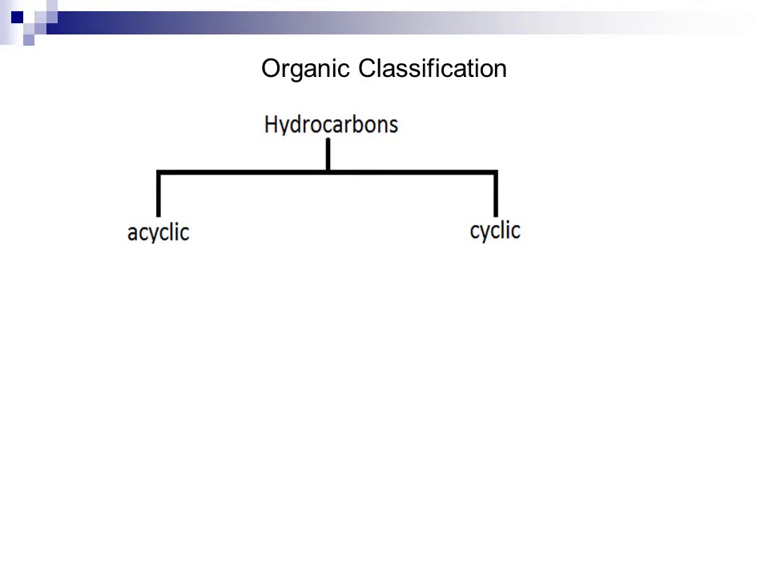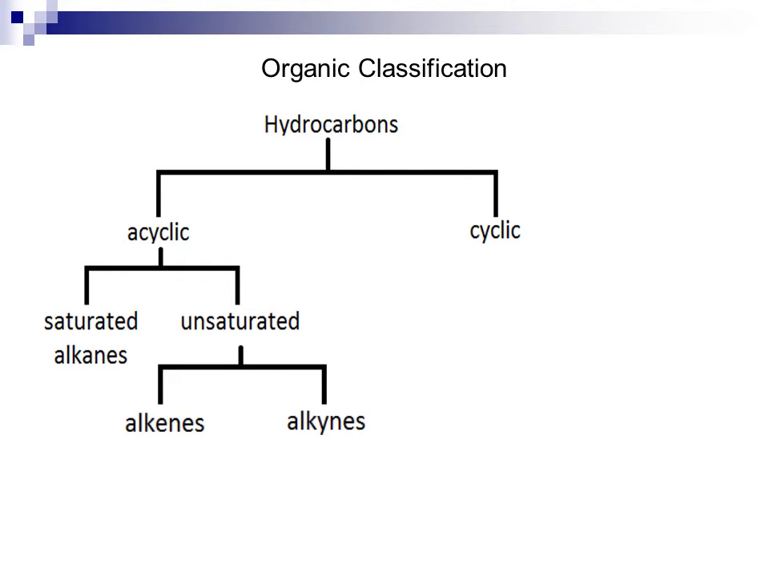Acyclic compounds are those that form a chain whose ends do not link together to form a circle. Cyclic compounds are compounds whose ends will join together and form a ring. Within acyclic hydrocarbons, there are saturated hydrocarbons, which are called alkanes, and unsaturated hydrocarbons, which break down into alkenes and alkynes. Our alkanes will have only single bonds, alkenes will have a double bond, at least one, but no triple bonds, and alkynes will have at least one triple bond.